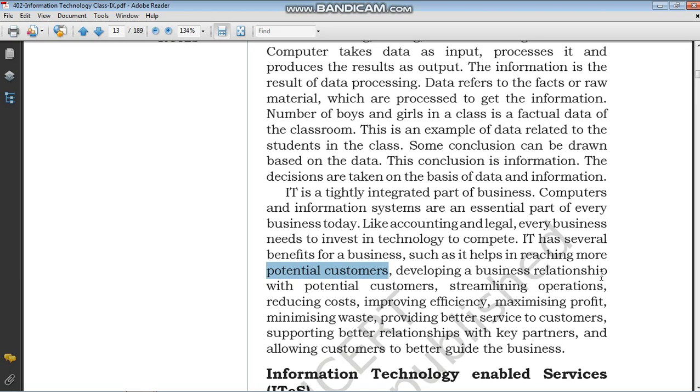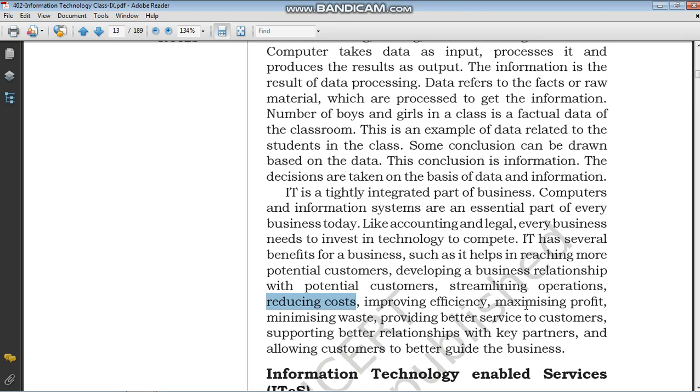So it runs the operation of the business very smoothly, and it reduces costs also. The things we do with the computer for marketing and sales were previously done wholly by manual people. So it reduces the cost, and the information we give through the website can be sent to billions of people around the world at a time. But giving the same information manually is not so easy to deliver to so many people at a time.